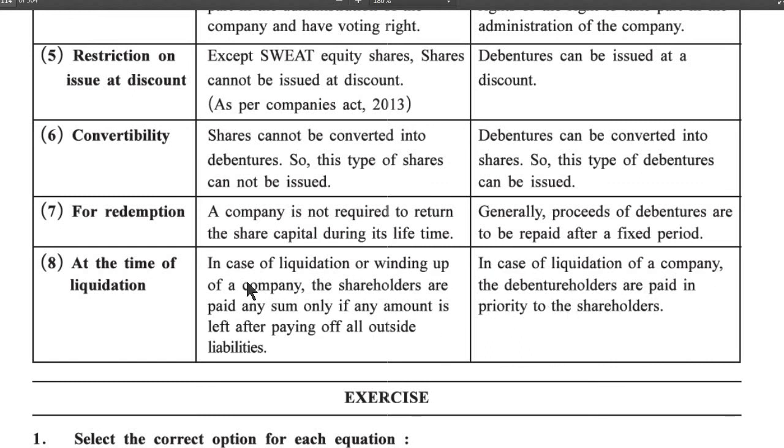If there is a liquidation or winding up of the company, at that time the first chance is for the debenture holders. First priority is given to the debenture holders, and the last chance is for the equity shareholders. If any amount is left after paying all outside liabilities, only then do equity shareholders get this amount. So this way our chapter number 2, accounting for debentures, is over. Thank you very much.